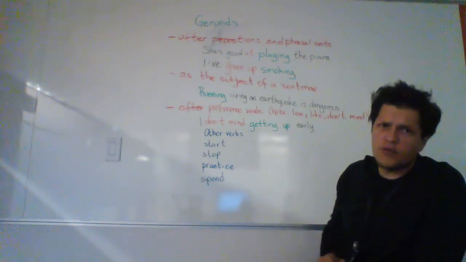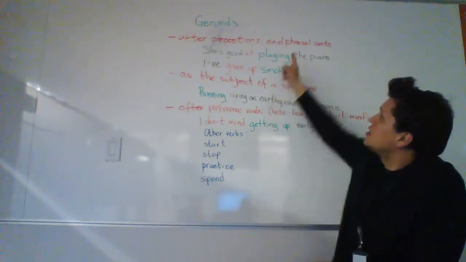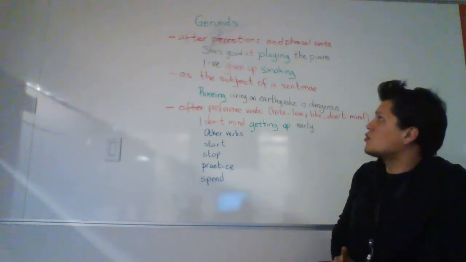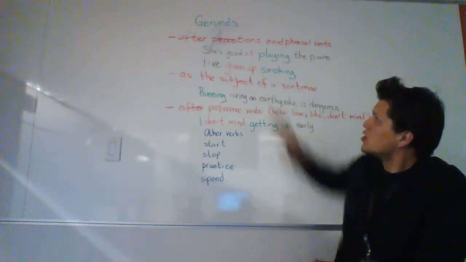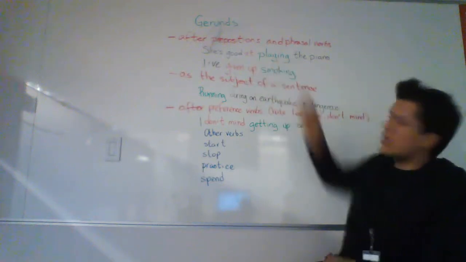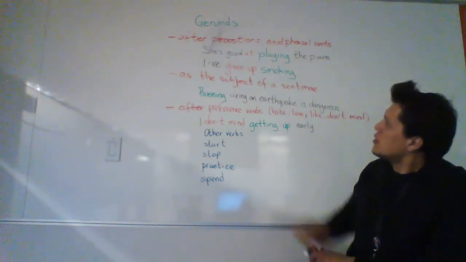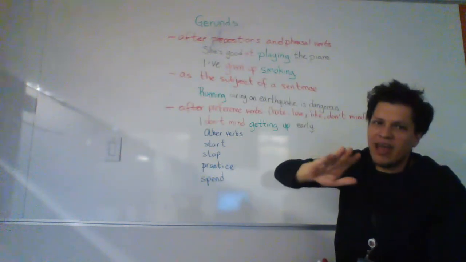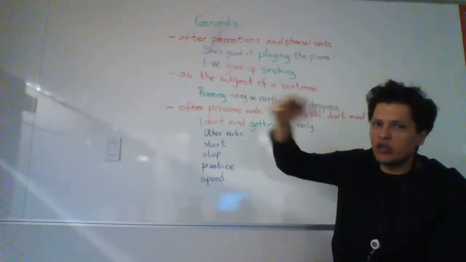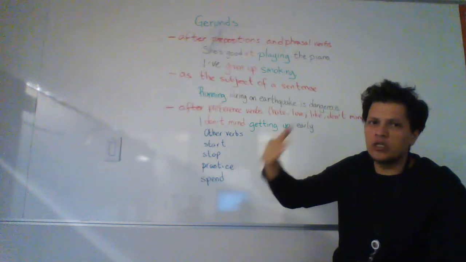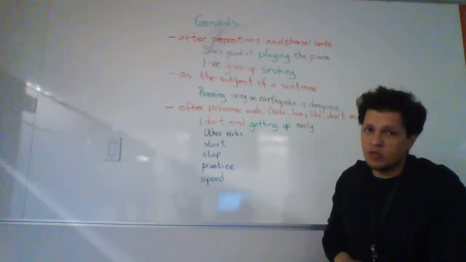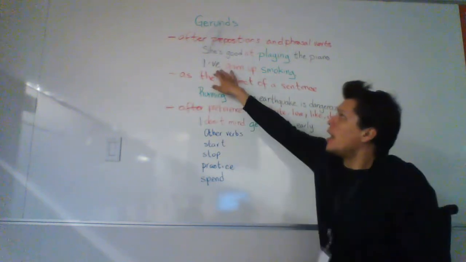The first rule for using ing is after prepositions and phrasal verbs. We have two examples here. She's good at playing the piano. In this case, the preposition we have is "at". So whenever you have any type of preposition and you're using a verb afterwards, you've got to use the ing form, the gerund form. Okay?